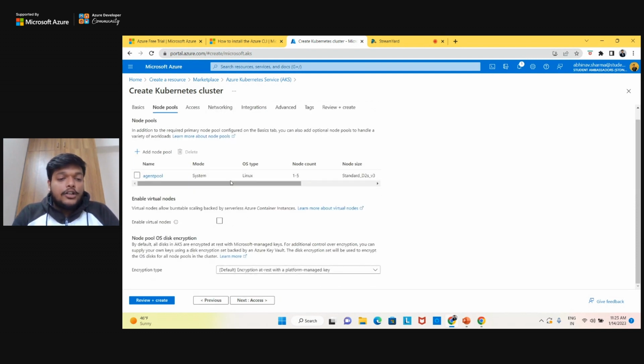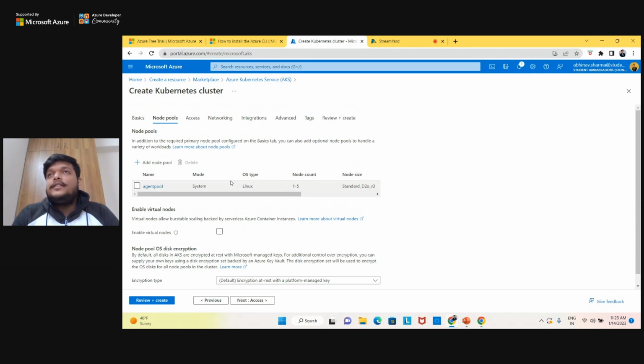Now it is asking you for the node pools. Node pools are basically, you can say, a place where nodes are kept, right? Currently there is by default one node pool within which you can have 1 to 5 worker nodes, right? So I'm good with that.